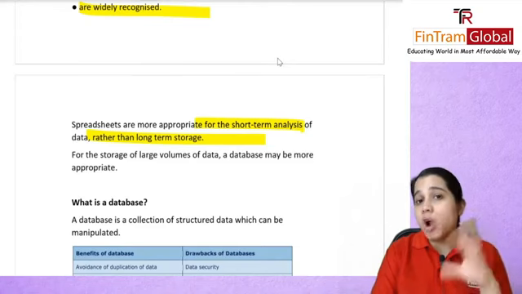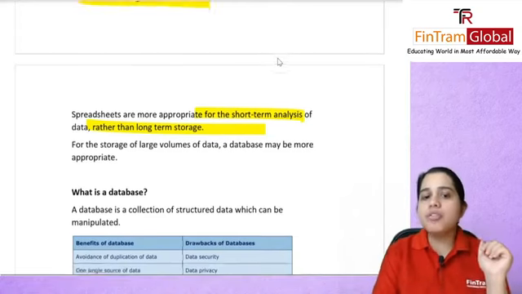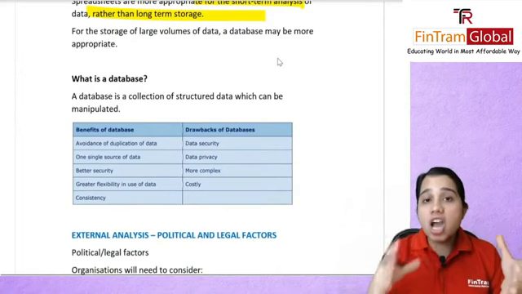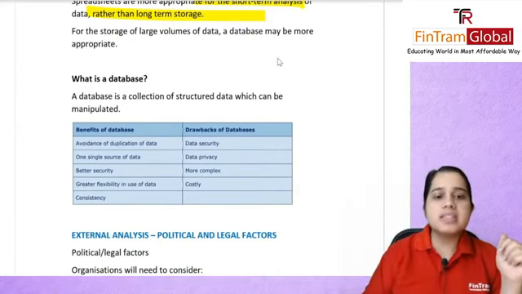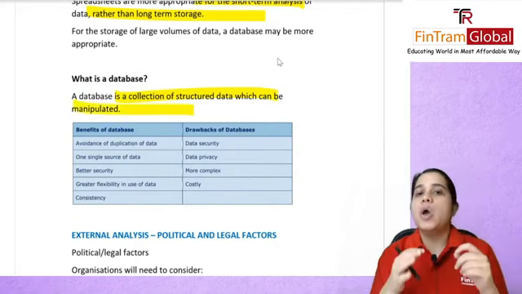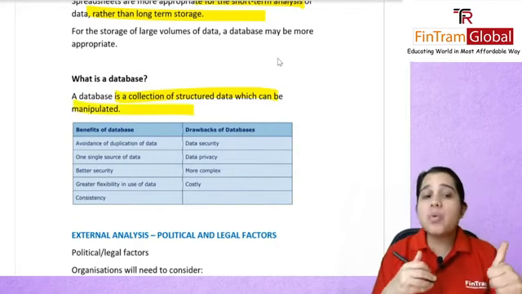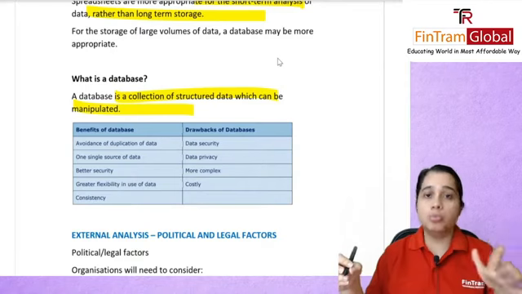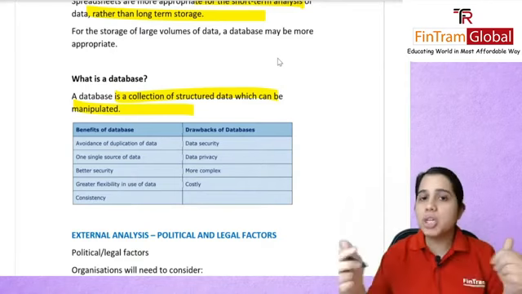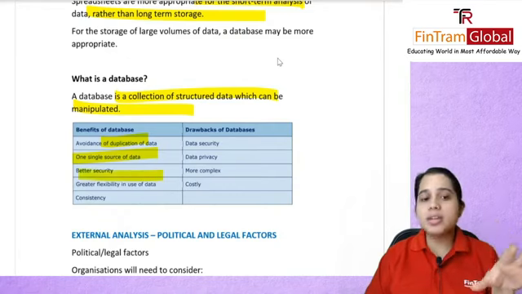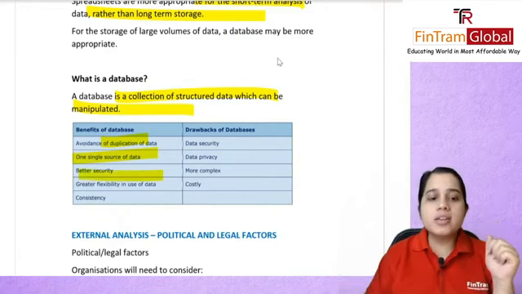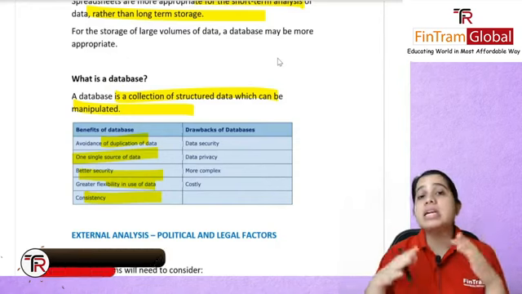However, what is a database and how is it different? Now, for large volumes of data, a database will be preferred to a spreadsheet. A database is a collection of structured data which can then be manipulated. Its advantage is that there will be avoidance of any duplication or repetition of your data. One single source of data, better security than your Excel. Of course, there is greater flexibility and it is very consistent.